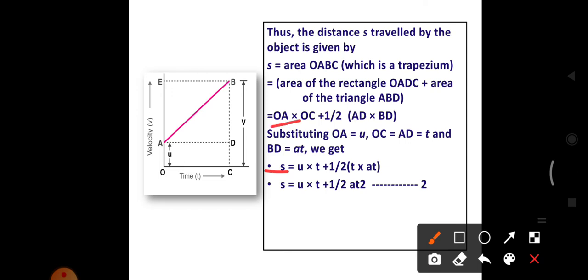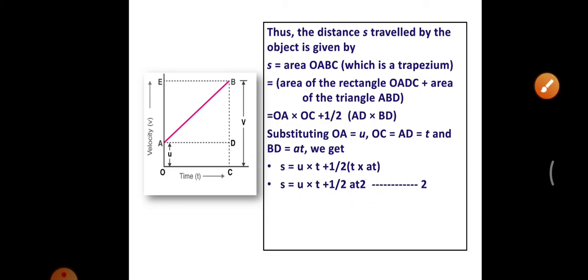S equal to OA into OC plus half into AD into BD. The value of AD is T, the value of BD is AT. U into T, UT, plus half T into AT. T into T, T squared, A. So S equal to UT plus half AT squared.